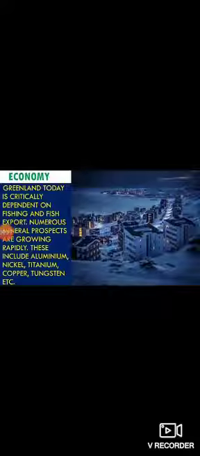The capital Nuuk is the biggest town with a population of about 15,500. Nuuk is the capital and its population is 15,500. The economy of Greenland is critically dependent on fishing and fish exports. The fishing industry is by far the largest income earner. And the other minerals are aluminium, nickel, platinum, tungsten, titanium and copper. Numerous mineral projects are growing rapidly.